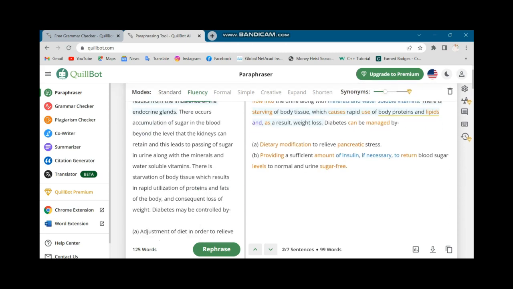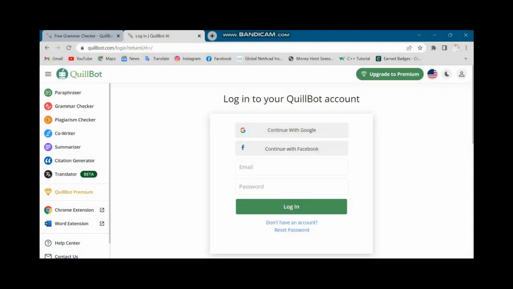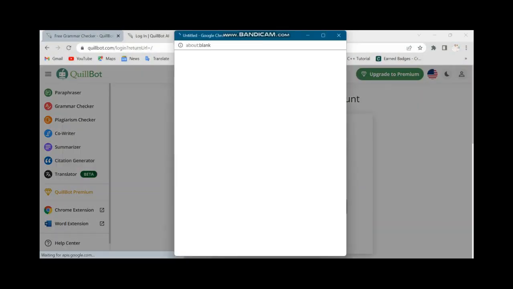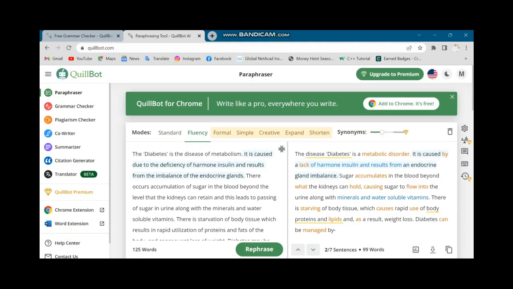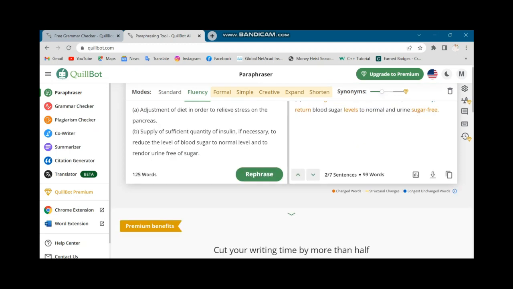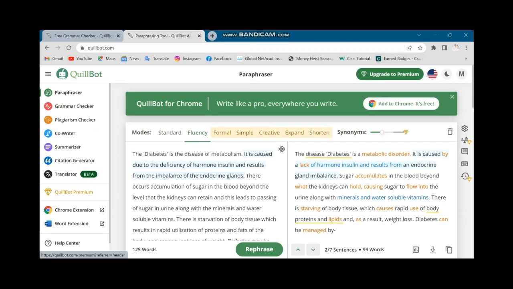Now we will go through the premium features, what the premium version will provide us. Now let's move through it. First of all, we have to log in. We can simply log in with Google. Okay, so I'm logged in. Here you can see some changes after logging in, and now we will see what they are offering to us.